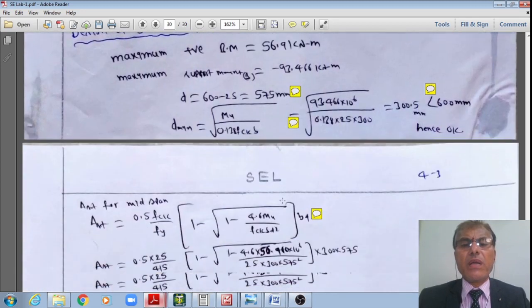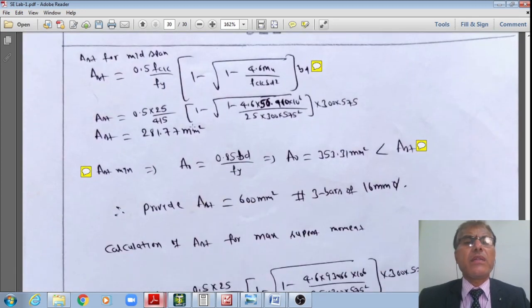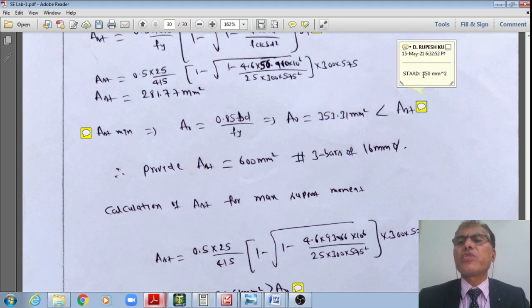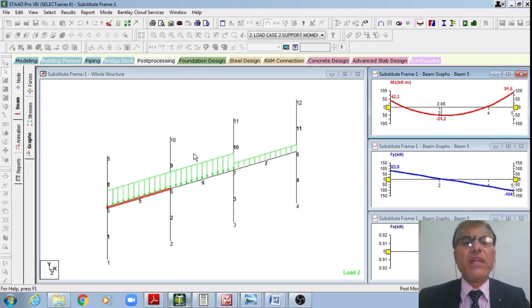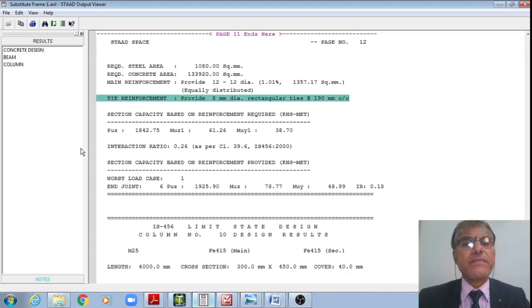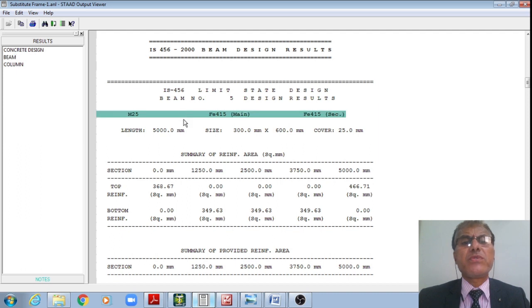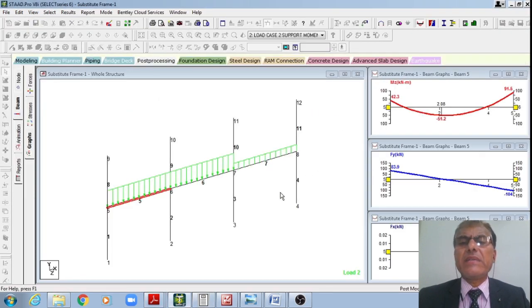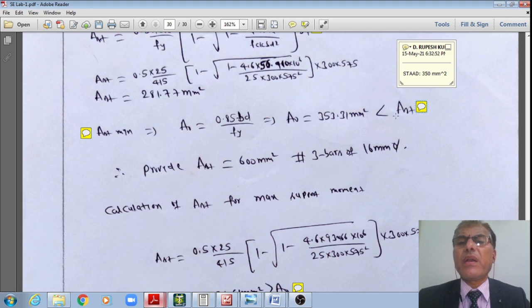What governed the steel is not the design steel but the minimum steel, 353. From STAAD, what I just showed is 350. Let me revisit STAAD. In the beam design, you can see 350. Therefore STAAD as well as the manual calculations both give the same result. There is no error.